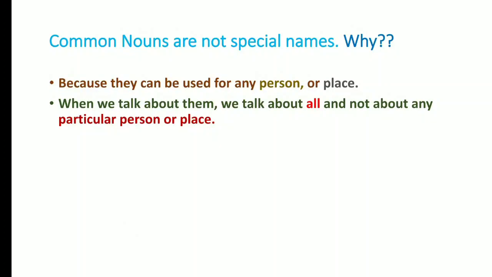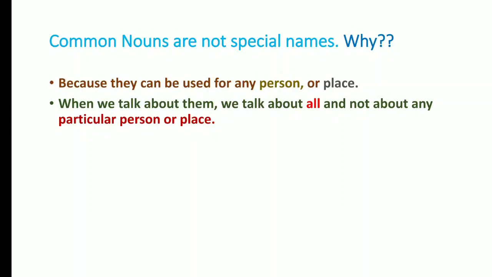Next point is, when we talk about them, we talk about all and not about any particular person or place. We are talking about everyone, okay. We are not talking about any one person, any single person, okay. We are talking about everyone, not only about person, it is also applicable for place, thing, both. So, we are talking about all. When we talk about the class, we will talk about everyone in the class, okay. We are not talking about any particular person, like now I am talking to you all and not to any one particular person. Is it clear to you?